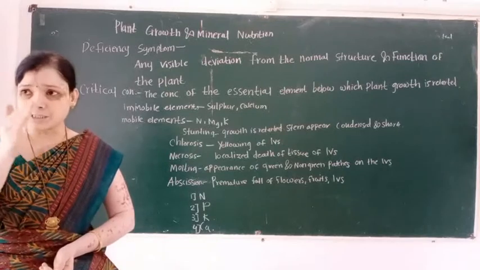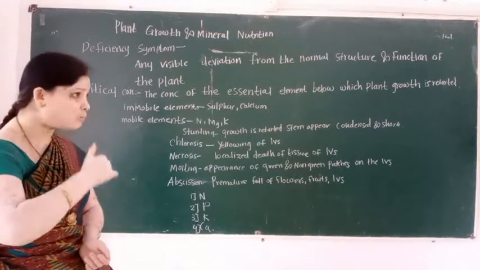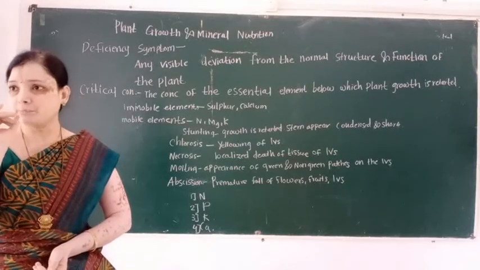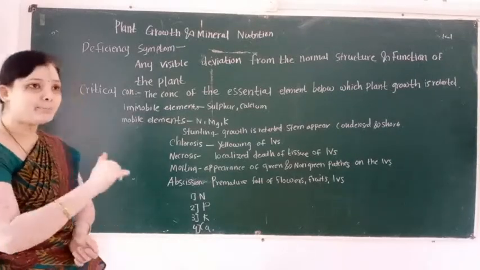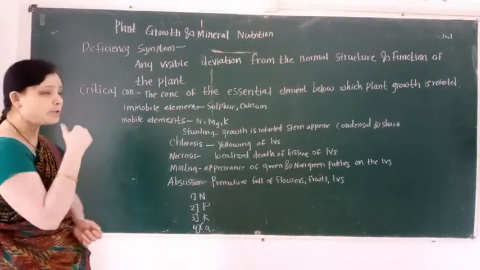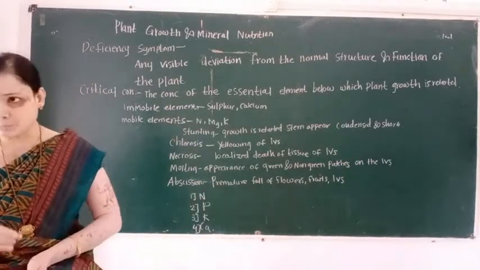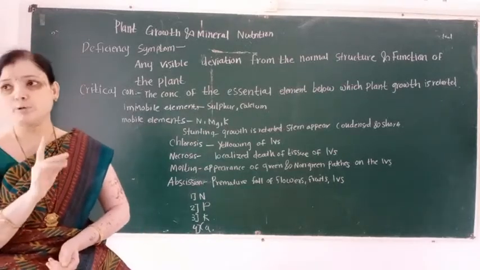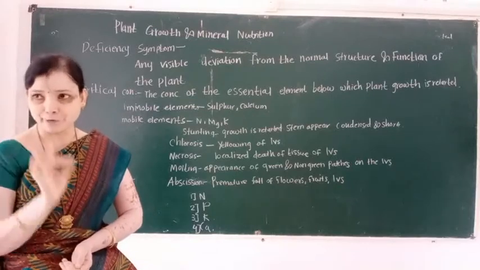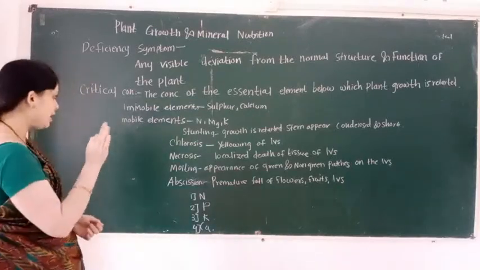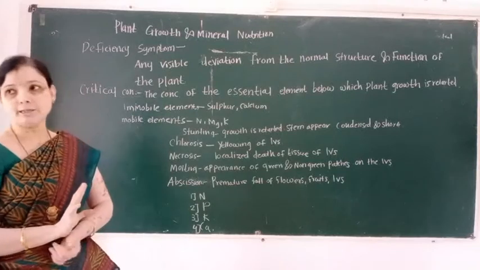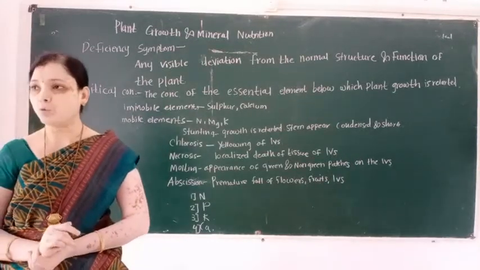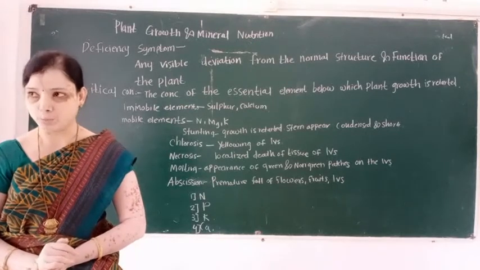Deficiency symptoms also depend upon whether the elements are mobile or immobile. When elements are immobile, deficiency symptoms first occur in the young tissues of a plant body, and when the elements are mobile, then deficiency symptoms first occur in the older part of the plant body.